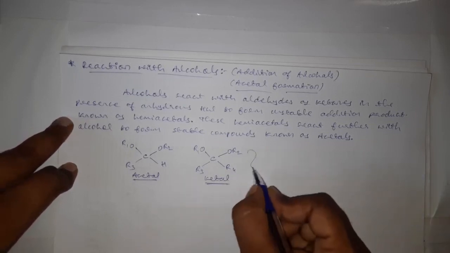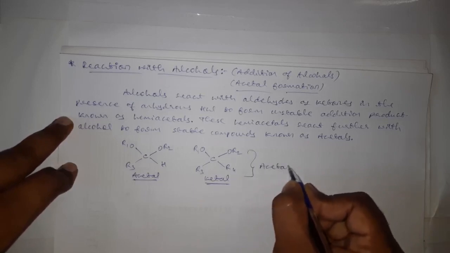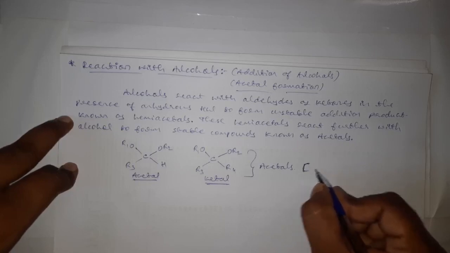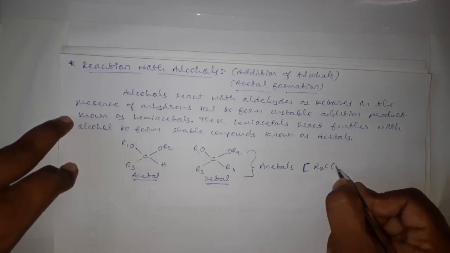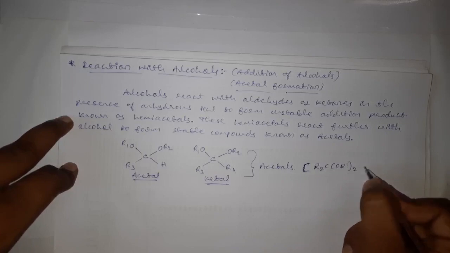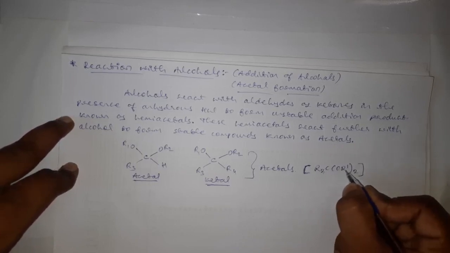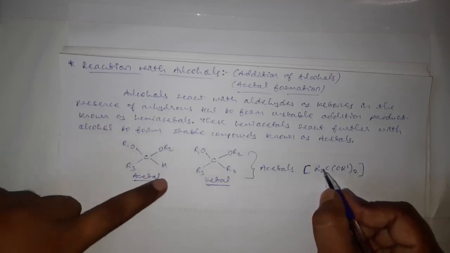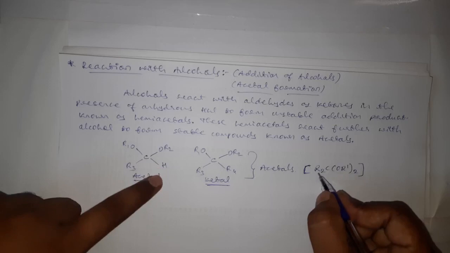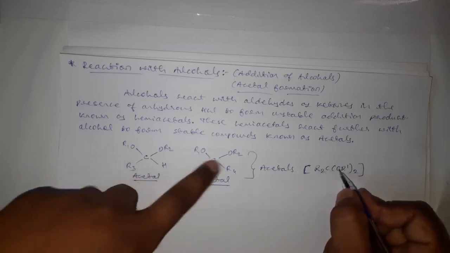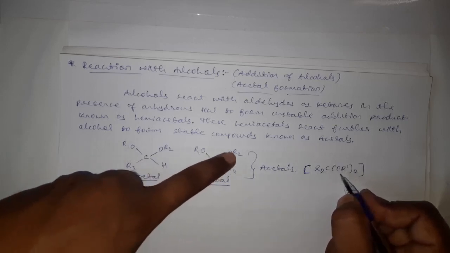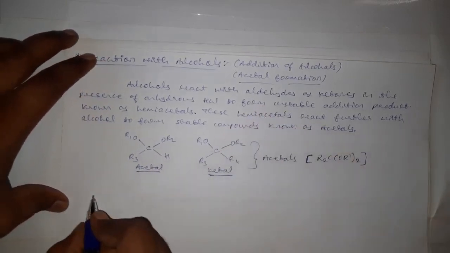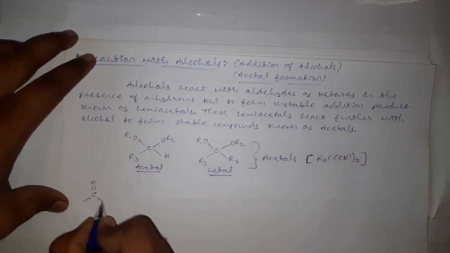These two together are called what? Acetals. Here we can write the general formula for acetals as R2C(OR')2. Here this R may be hydrogen or other than hydrogen, but this R dash should always be other than hydrogen. Okay, then according to the explanation, when aldehydes or ketones,